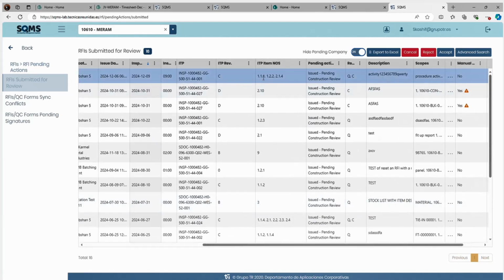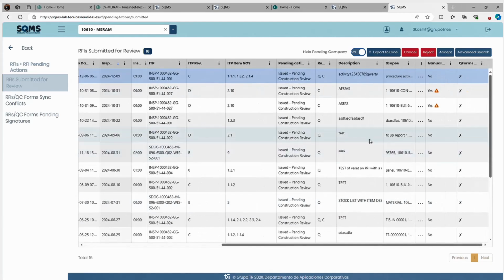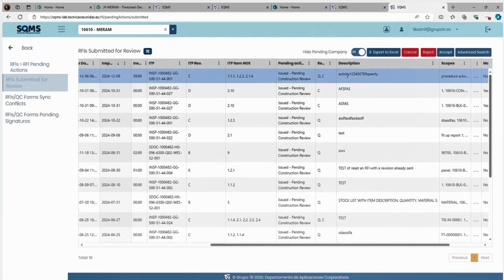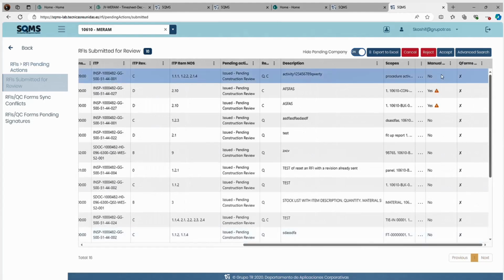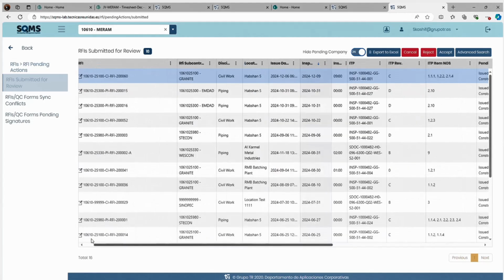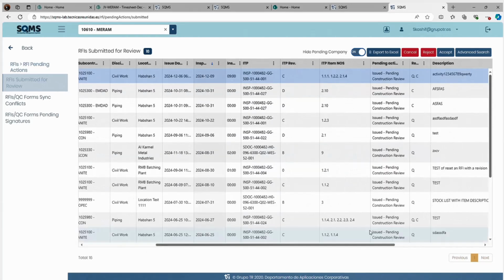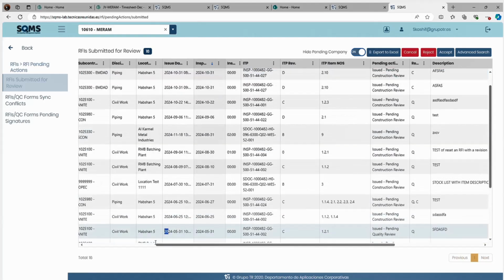Can you see 1.111, 1.222, 2.14? You all can see the description also. This was the description I gave. You all need to write the proper description of the inspection from the ITP. And you see all this data is there. Right now it is showing as pending from our construction. You have raised the RFI. Now our construction team needs to review whether all the data is there or not.